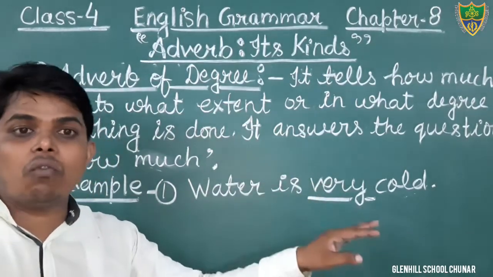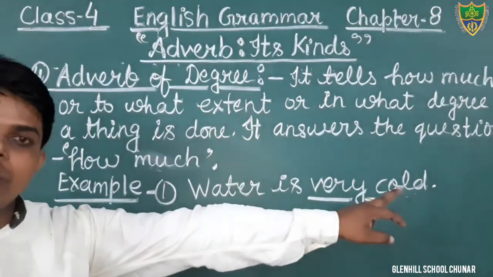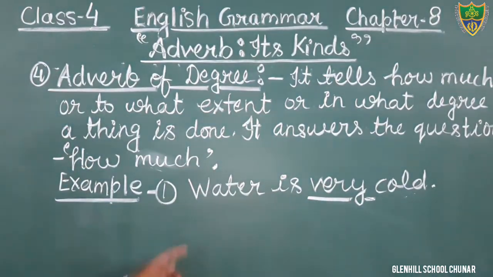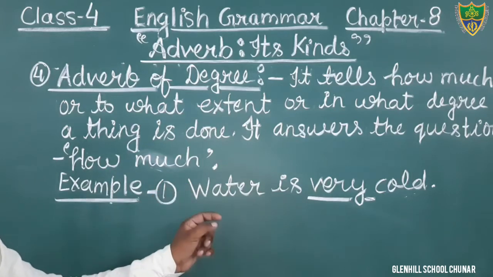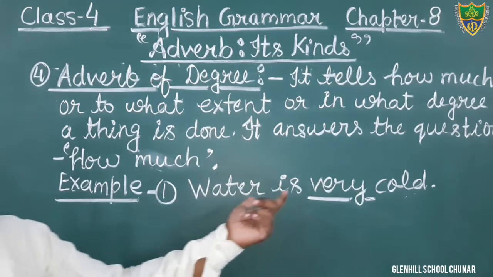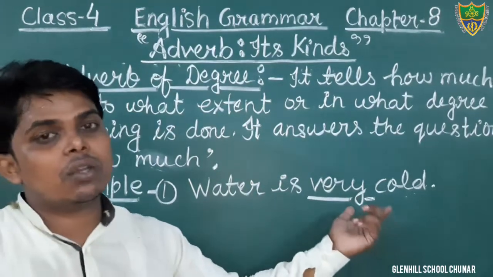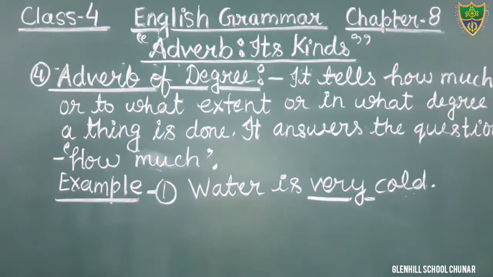Okay? Just see. Water is very cold. In this sentence, the word very denotes the degree of water, of coldness, of cold. You can get the answer of the question how much. How much is water cold? Water is very cold. We are getting the answer of the question through very.